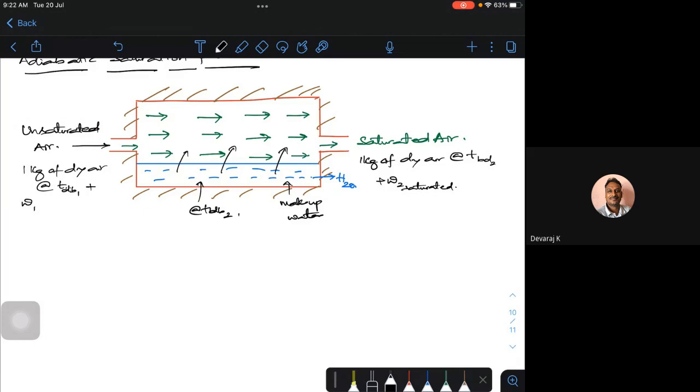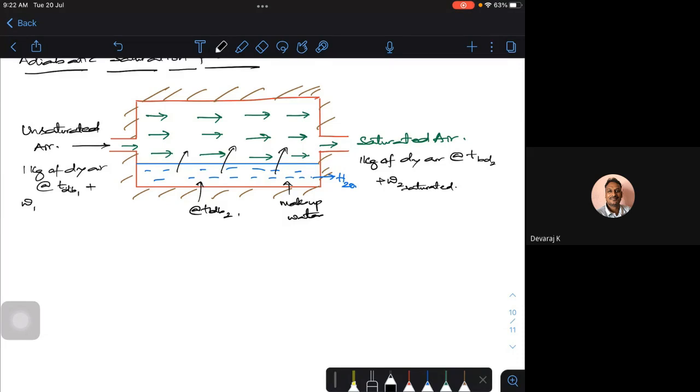There exists some kind of a thermal equilibrium between the water, air, and your water vapor. Water is at the bottom, air is flowing. There is a water vapor which is evaporating, vaporizing, and this particular thing we call as saturation. That is a process called air saturation.